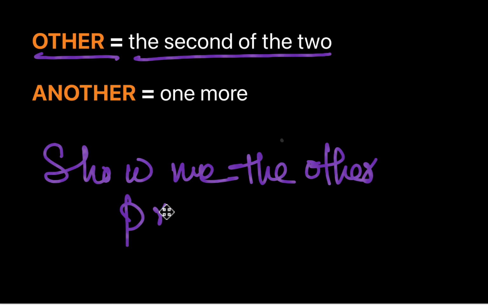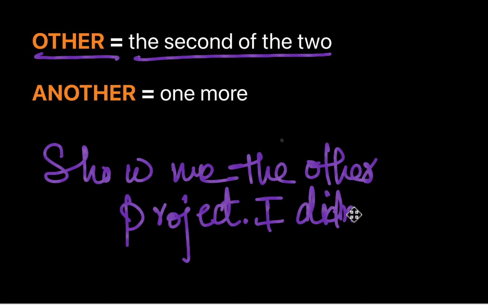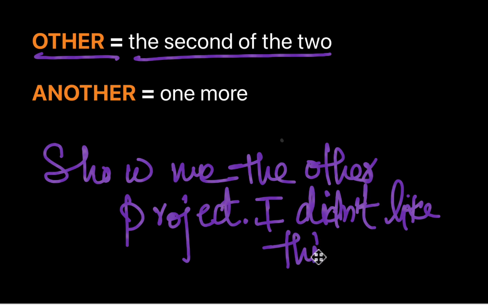I don't like this one. Let's say you brought two projects to me and you showed me the first one. I went through it, I did not like it, and I say, show me the other one, the second of the two that you brought.